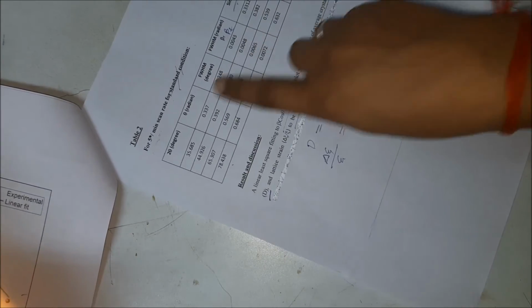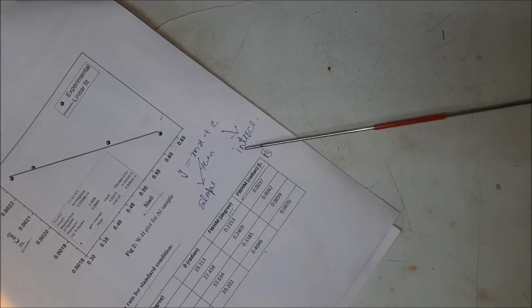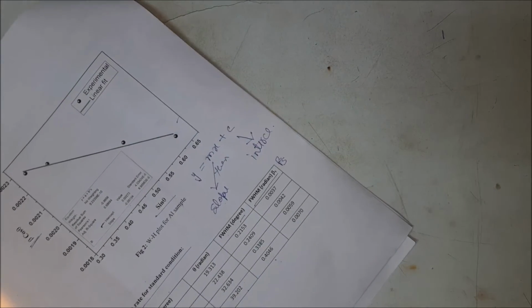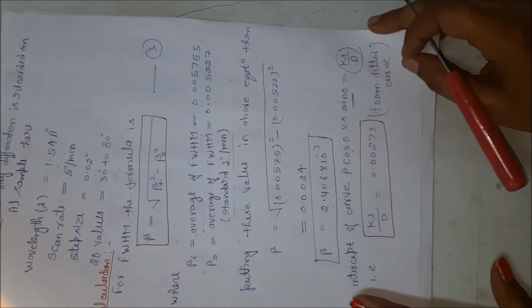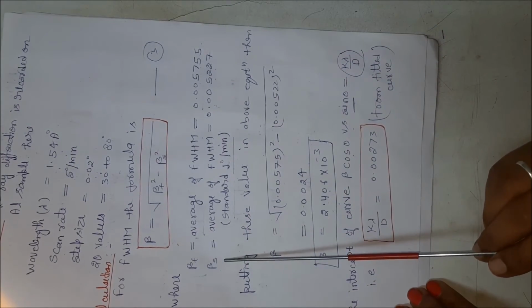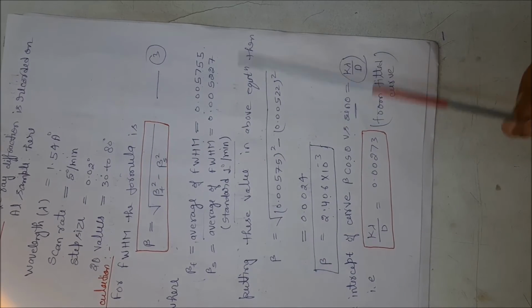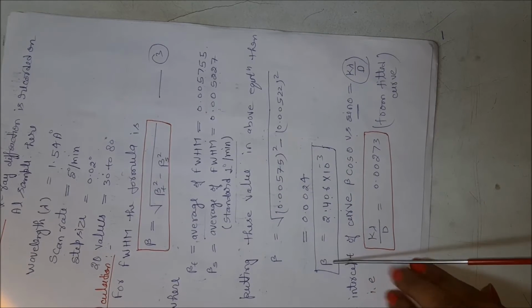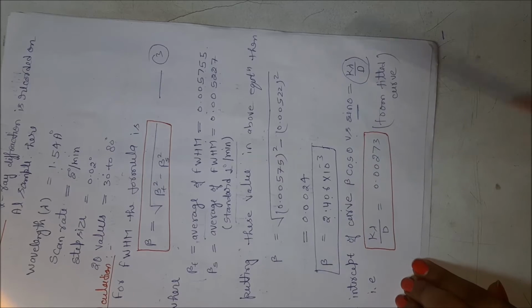You can find this in the table where the scanning rate is 5 degree per minute, and for beta s you take the average of the FWHM when the scanning rate is 1 degree per minute. In this way, you can put the values of beta t and beta s in this equation, and after putting the values, we can calculate beta equal to 2.406 into 10 to the power minus 3.